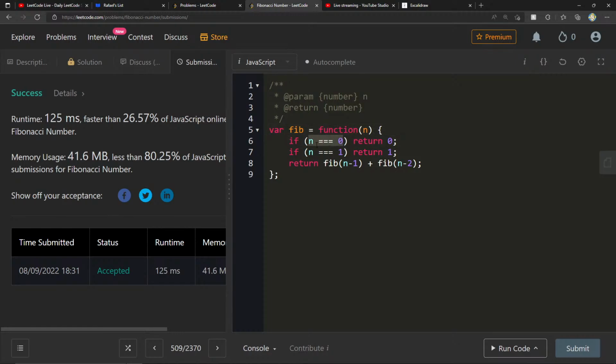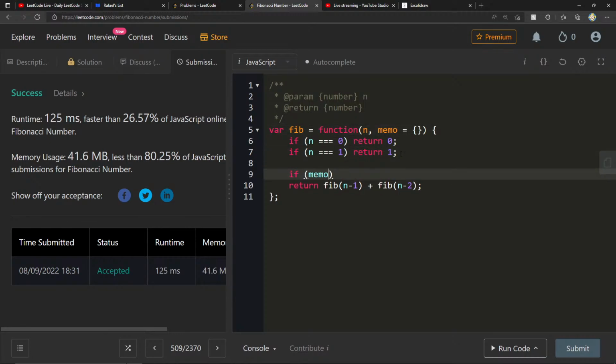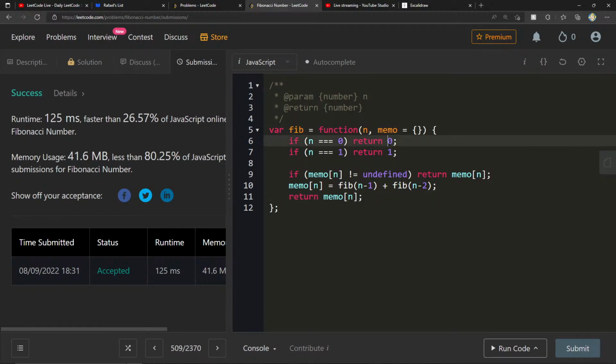I want to make it so that if n is 0 or n is 1, that's a base case, so we have to do that. Really what we can do here is, what if we had an object called memo? It's an empty object, and we should check the cache first. If memo of n is not equal to undefined, that means there's something in there for that n value, so we can just return memo of n. Else we want to set memo of n equal to this expression, and then at the end we just return memo of n. And I think we can leave these returns up here.